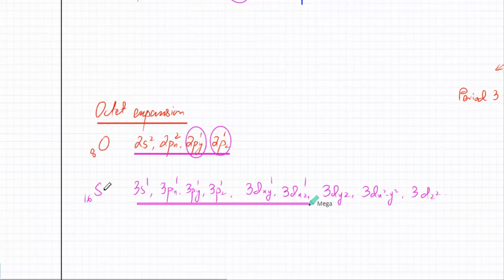कि let's say एक fluorine के साथ bond कर रहा है. So one of the fluorine electrons is getting pulled over here, one over here, one over here, one over here. So it can attract electrons from 6 fluorines. ठीक है? So sulfur has a much bigger outer shell, and it can increase the number of bonds it wants to make. Is that clear? ये clear है? Yes. ठीक है.